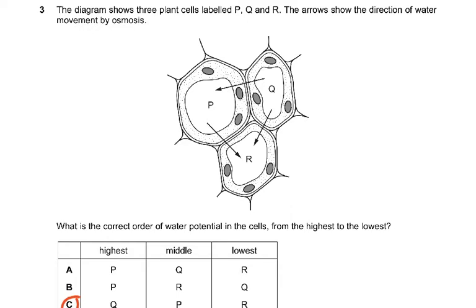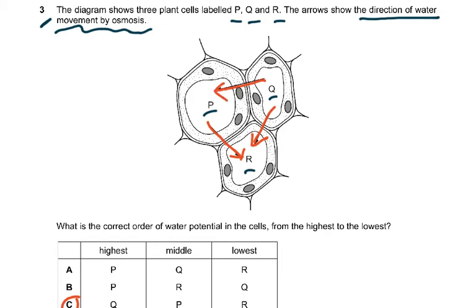Question number 3. The diagram shows 3 plant cells, P, Q, and R. So we have P, we have Q, and we have R. The arrows show the direction of water movement by osmosis. So what is happening? Let's look at the arrows. It's going from P to R, and it's also going from Q to R, and it's going from Q to P.